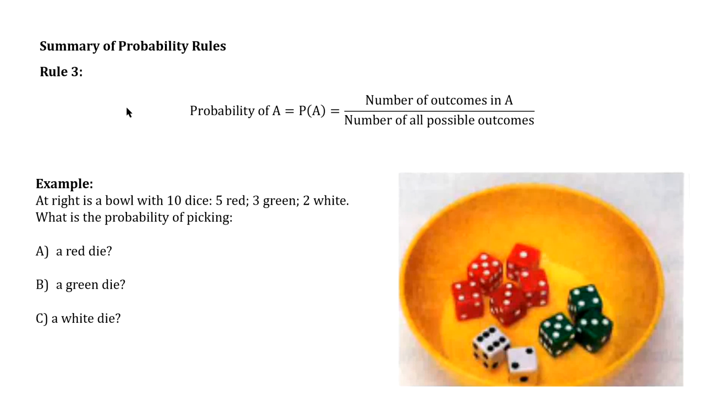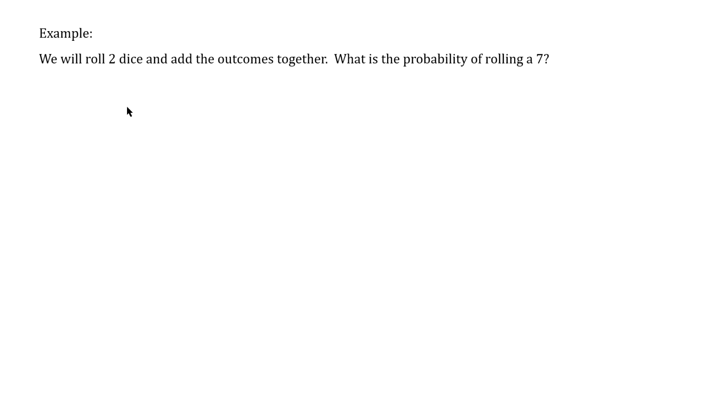So our probability is 5 over 10, or 1/2. There are 3 green dice, so 3 divided by 10, and for the white dice, it's 2 possible outcomes, so 2 divided by 10. You have to think about what the possible outcomes are for what you're trying to do.